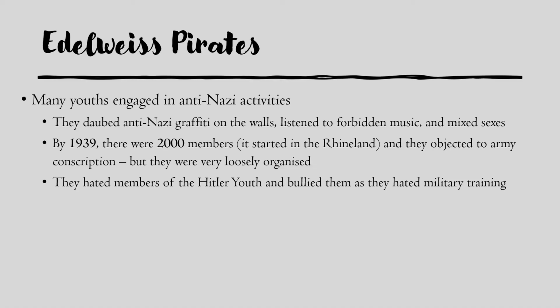By 1939, there were 2,000 members. It had started in the Rhineland, it had grown. It was very loosely organised. It wasn't a fixed society, it was more local and sort of gangs of children. But they objected to military conscription. They also hated members of the Hitler Youth. They would bully and beat them up because they hated all the military training. So they were very opposed to the Hitler Youth.